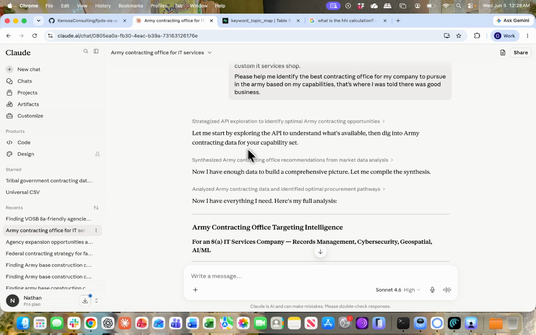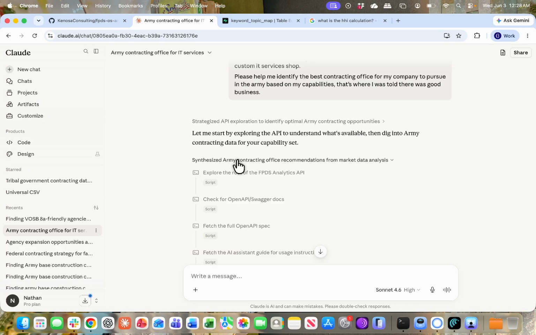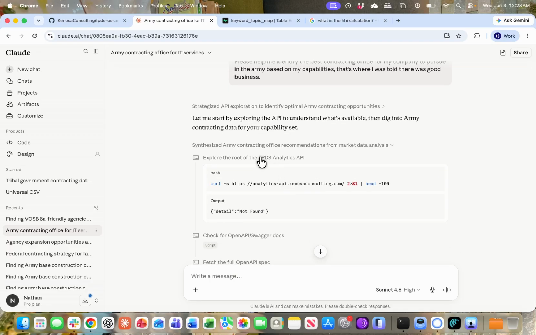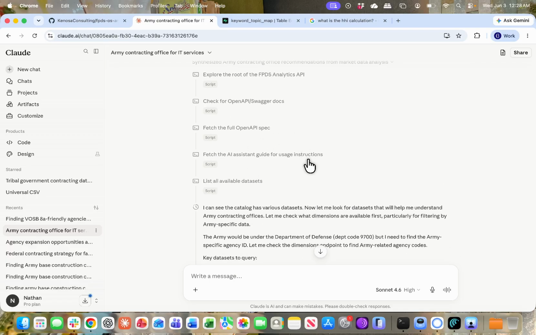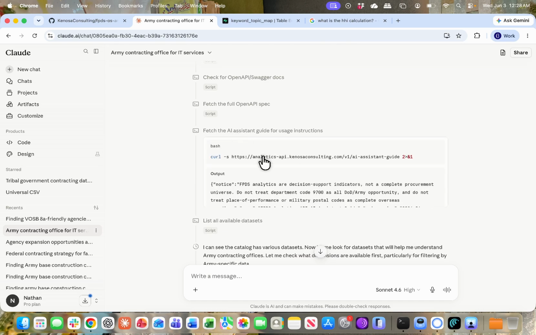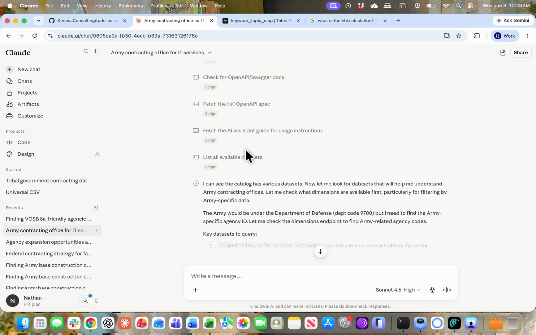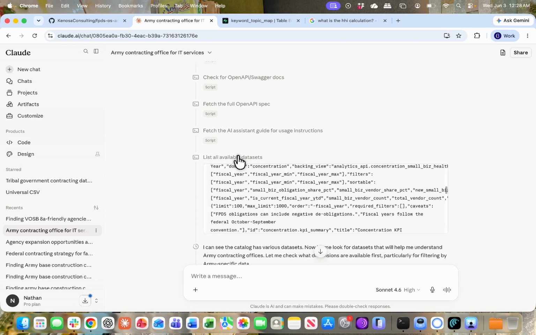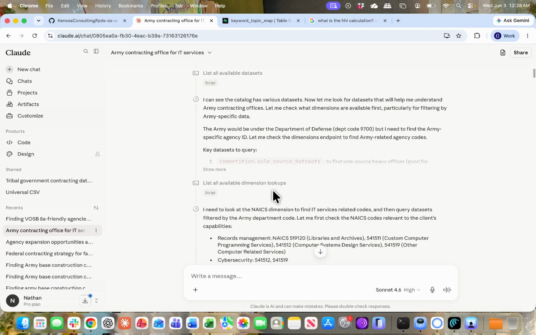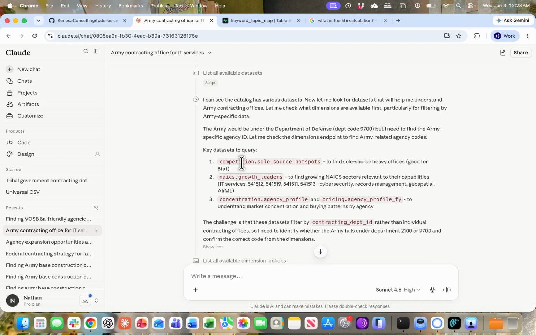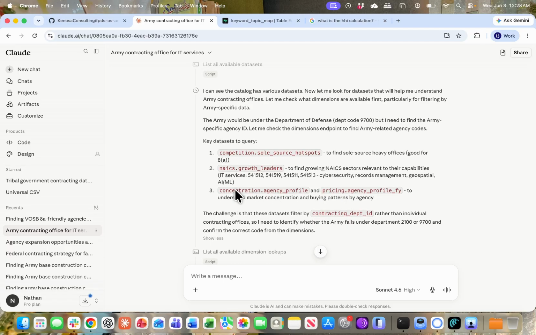So what it's going to do is explore the root of the FPDS API, and then read the analyst guide, and then list the available data sets and decide what it needs. Right here it said, I decided I need sole source hotspots, growth leaders, agency profile for pricing and concentration.